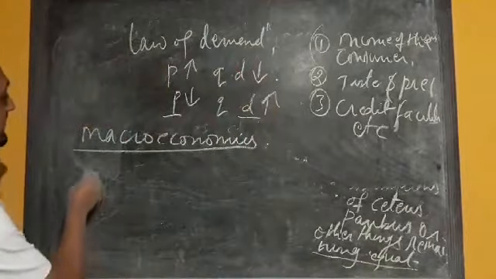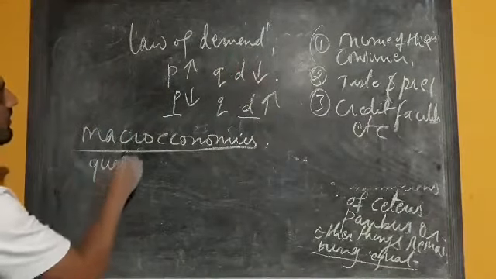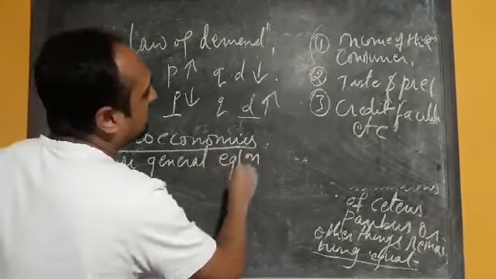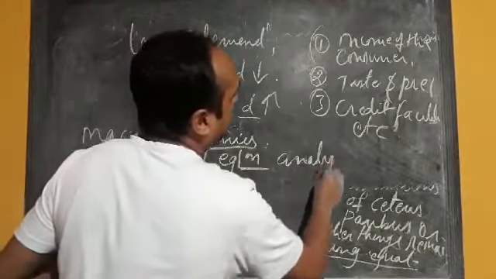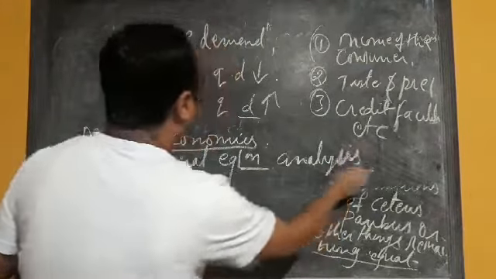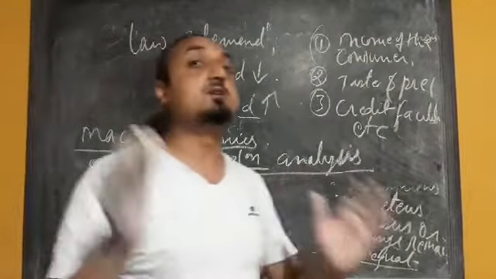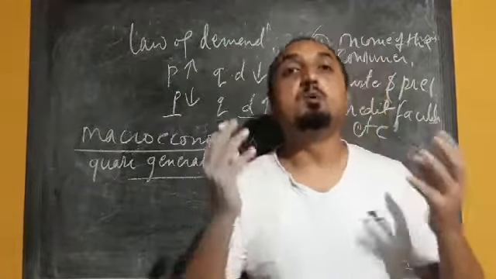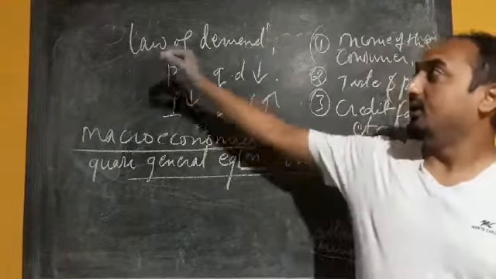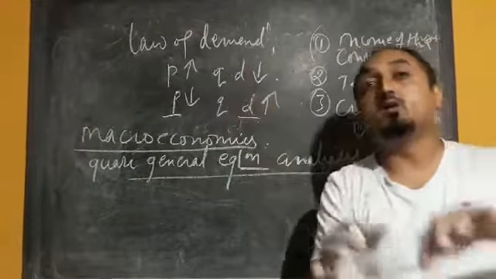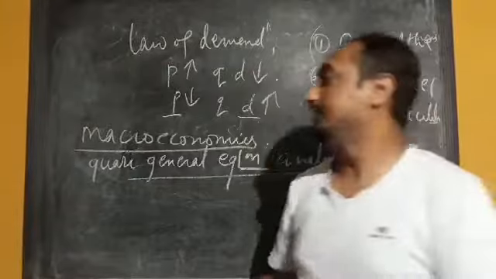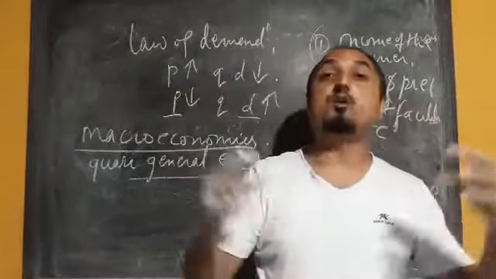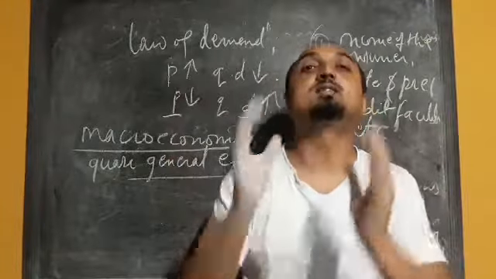What is the method or technique? Quasi-general equilibrium analysis. So what is that quasi-general equilibrium analysis? The mutual dependence of the variables. Mutual dependence means, once again, while defining the law of demand, we kept some of the factors as a constant. But in the case of macroeconomics, the impact of all the variables will be considered at the same time.